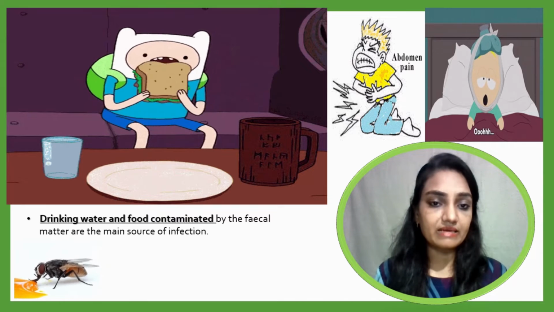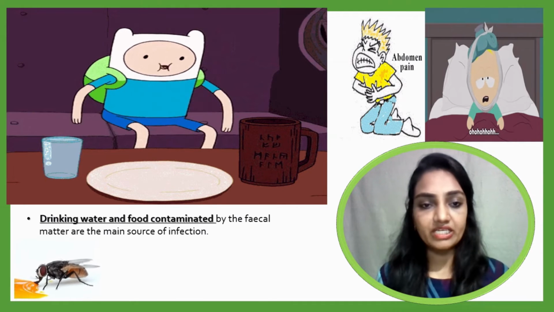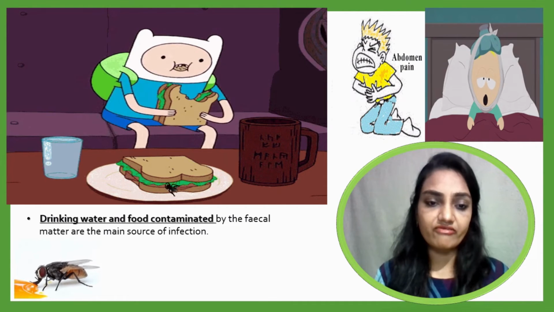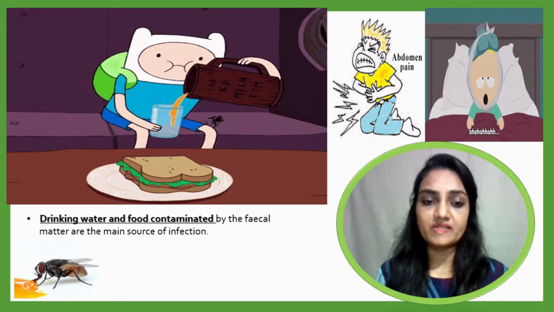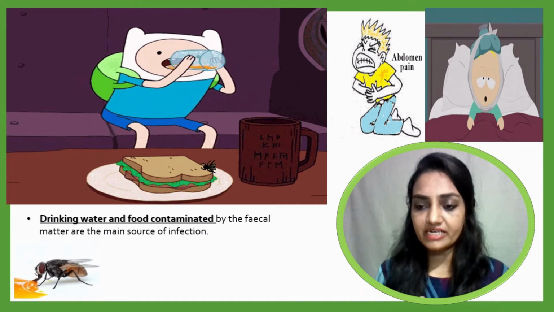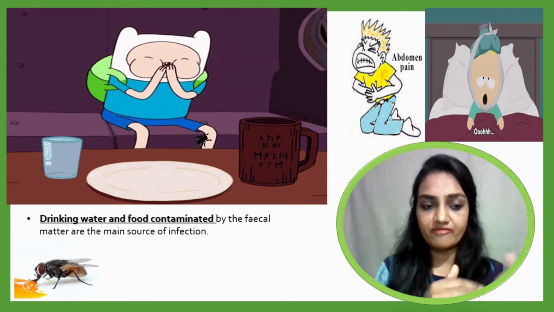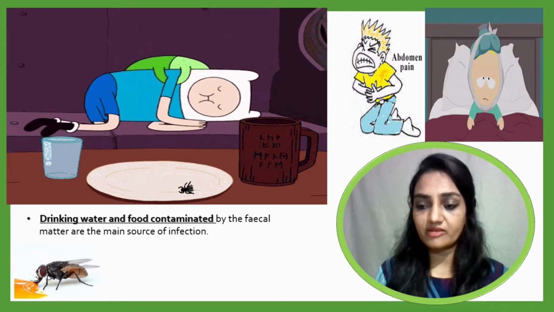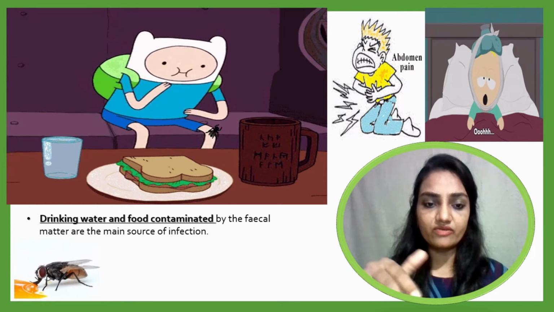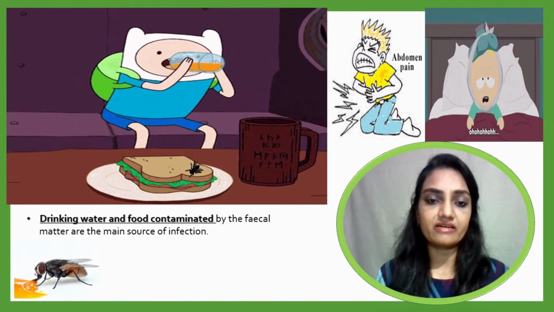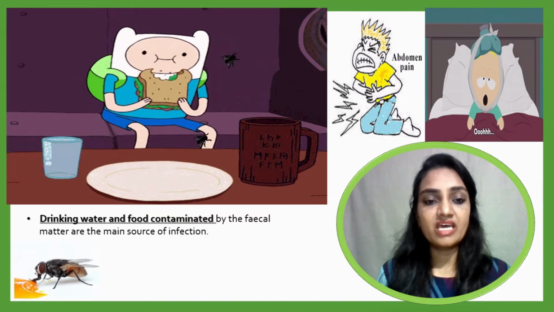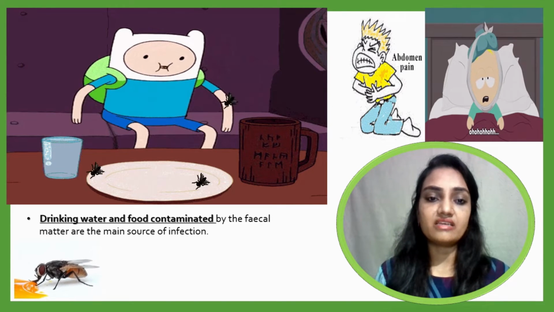Here you can see the example: the person is drinking and eating, and here you can see the fly coming over, and you can see it gets infected. First it sits on the feces, and then it flies over the food, then that food will be consumed by the person, and here you can see the infection may occur.